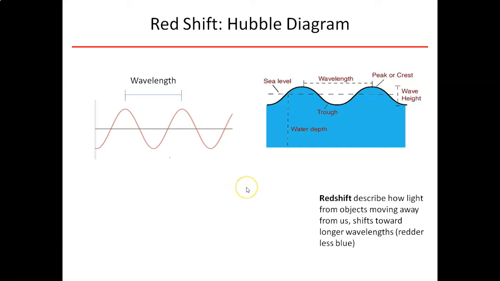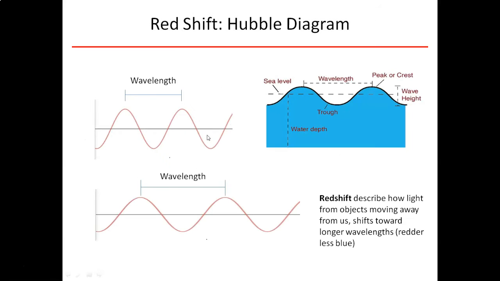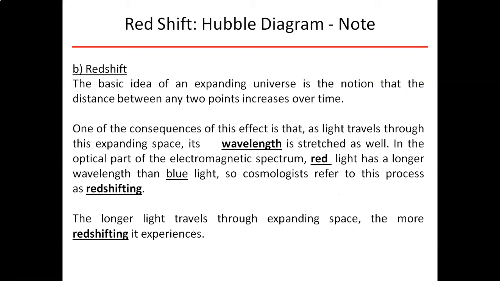Now, redshift looks at objects moving away from us. So an object or a star far away from us releases its light, and that light has a wavelength. But as the universe expands, it causes this wavelength to be stretched. And so now, although this was the wavelength of light that was emitted from the star, that wavelength gets stretched and it's now become longer. And since it's become longer due to the object that produced the light moving away from us, it's become redder. Okay, and this is what we call redshift.